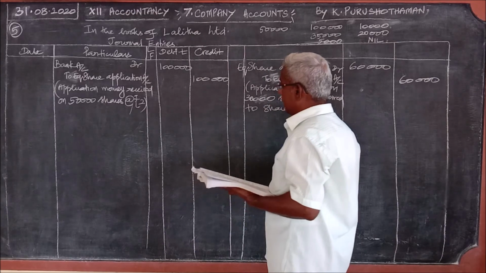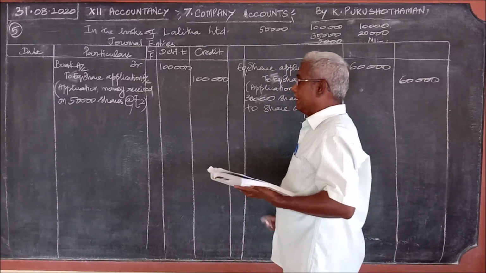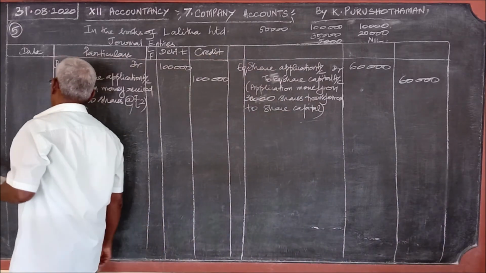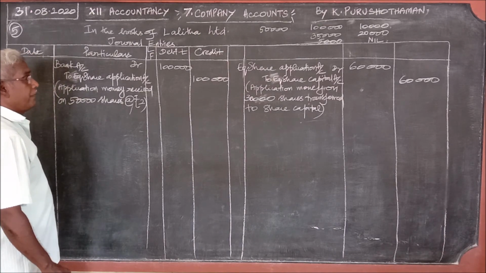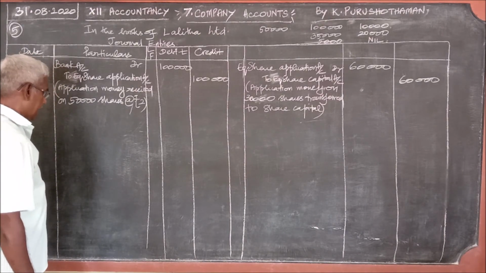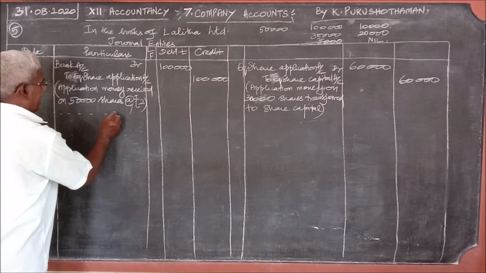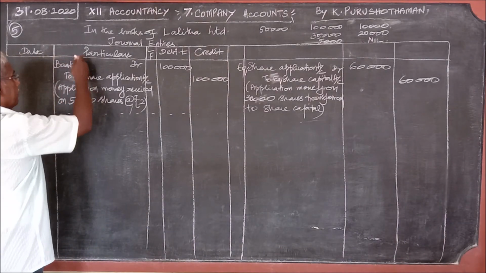So, if the shares are not allotted, the money received along with the application should be refunded. What is the journal entry for refund? It is the reverse of receiving.